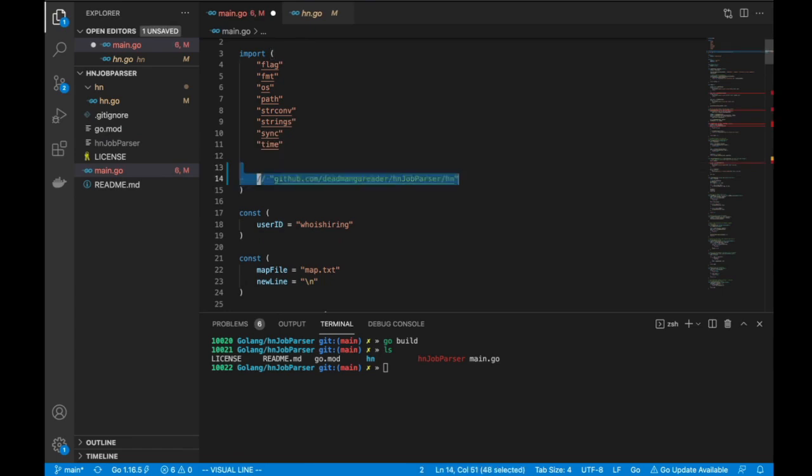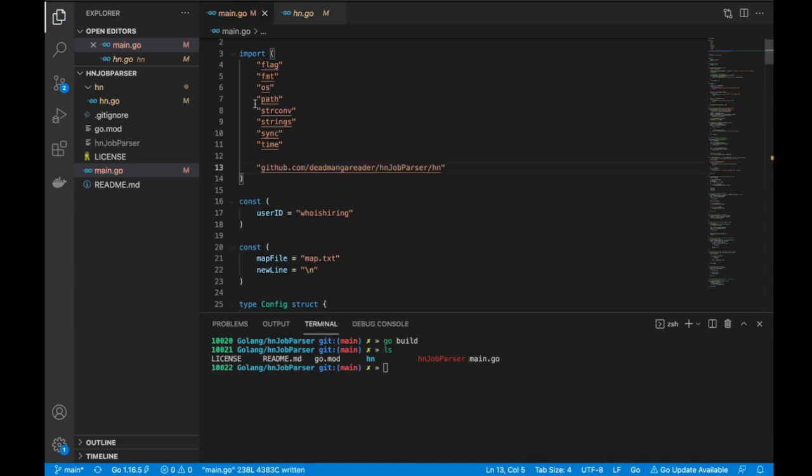Because the only packages which are allowed to do that are packages that are part of the standard library. Right? So if you look at all the other packages that have OS, path, string, convert, sync, time, right? All of these are part of the standard library, and that's the only reason that they don't have any preceding URL. It's basically just the global namespace or whatever.